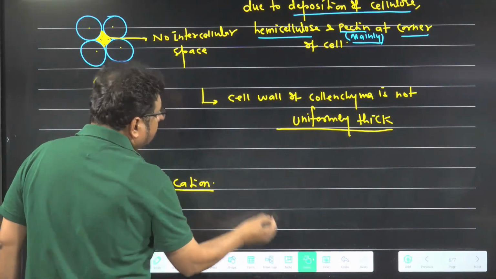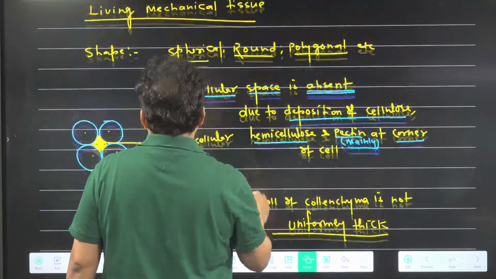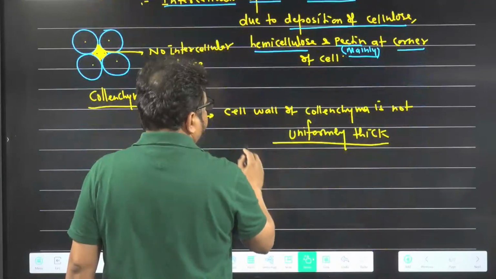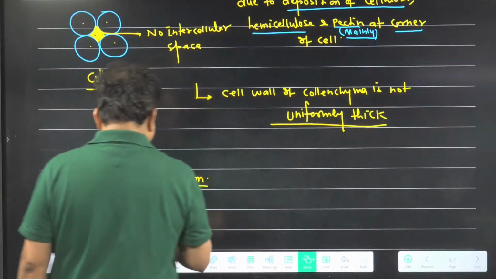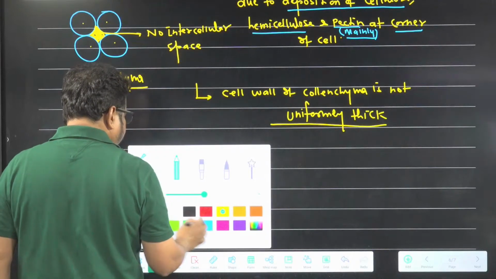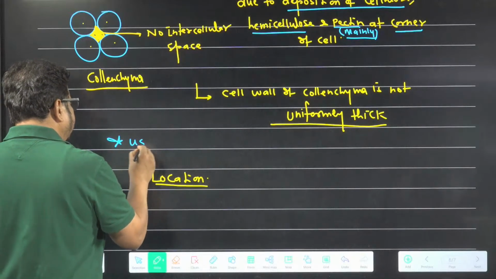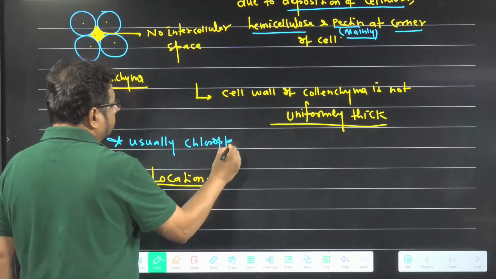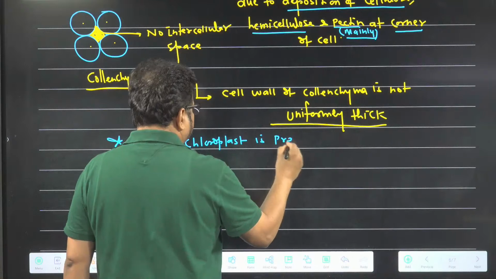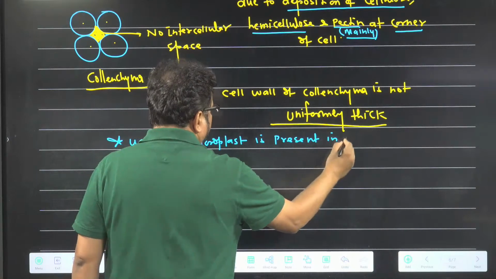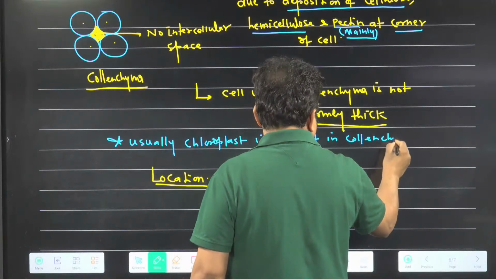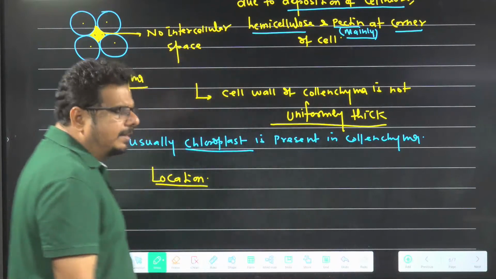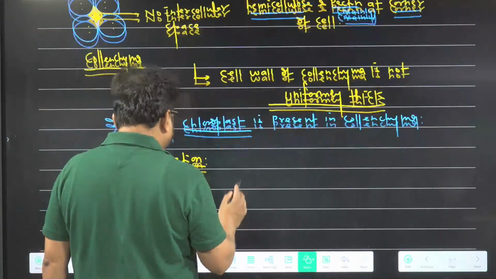I wrote one thing about collenchyma, that chloroplast is present. Anywhere I wrote? Not wrote. So this is a very important character I am writing. Usually, chloroplast is present in collenchymatous cells. And if chloroplast is there, they do which function? Photosynthesis function.